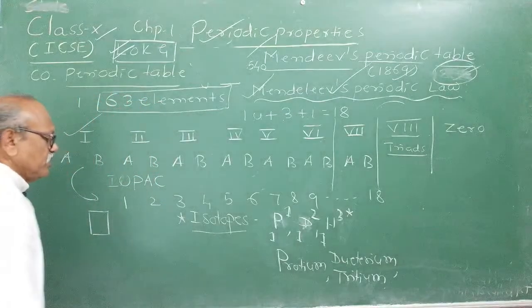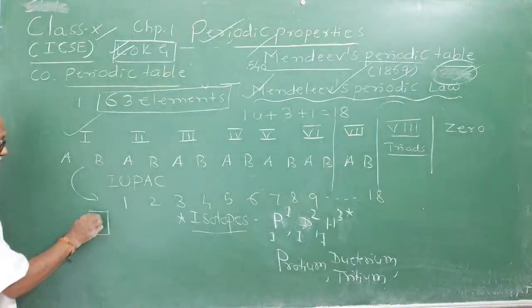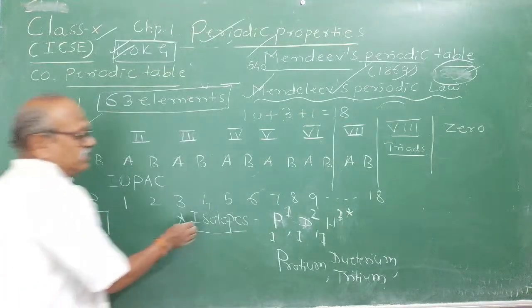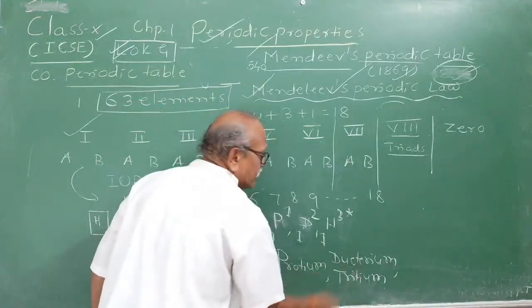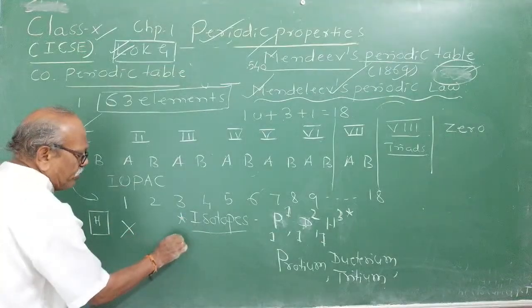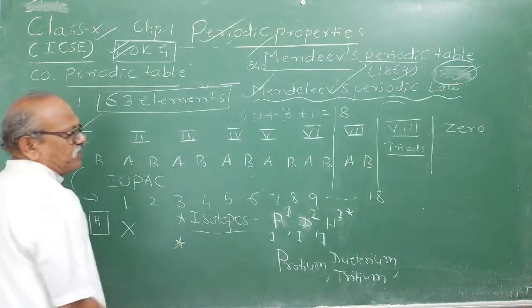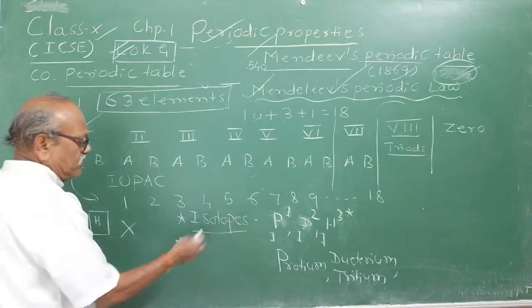People asked him, you have classified on the basis of atomic weight, but this box of hydrogen, where is the place for protium, deuterium and tritium? This question was asked. Therefore, this was one of the severe drawbacks. And some anomalous pairs were there. Against the rule, he arranged some elements.